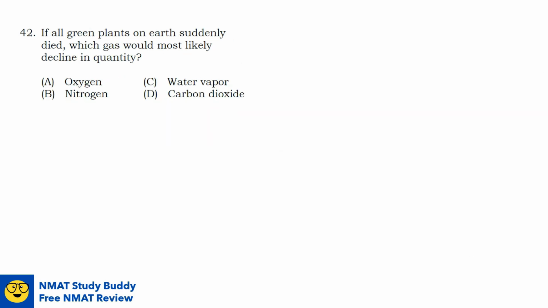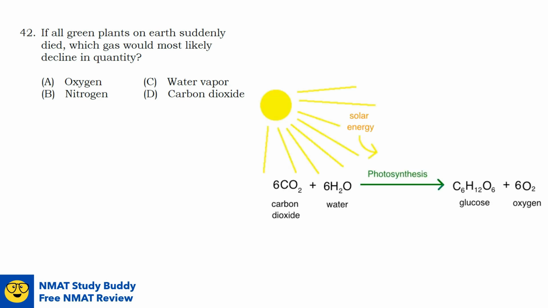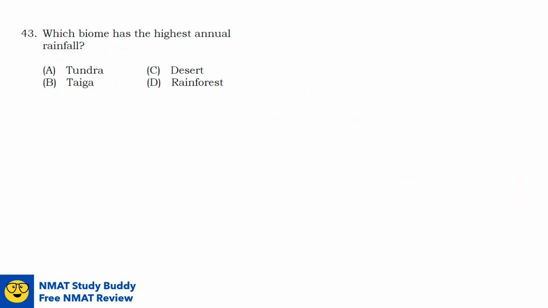Question number 42. If all green plants on Earth suddenly died, which gas would most likely decline in quantity? Again, all green plants carry out the process of photosynthesis, and here's the chemical equation for that. As what you can see, one of the products of photosynthesis is the gas oxygen. So it just makes sense that if green plants die, the gas that would most likely decline in quantity would be oxygen.